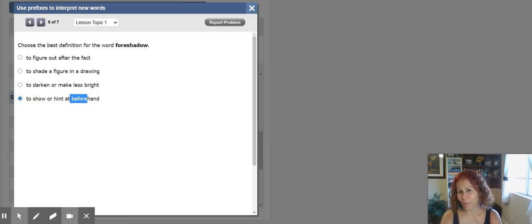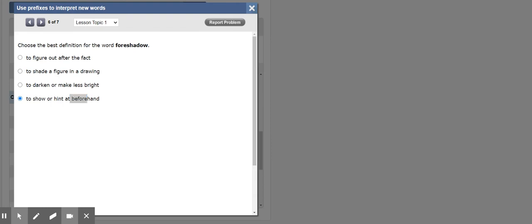Sometimes you watch a movie and you see that an event that happens is telling you something that's going to happen later. That event is foreshadowing the other event. That is to foreshadow, to kind of give you a hint before something happens. Okay, so now we're taking a look at those words with those prefixes.